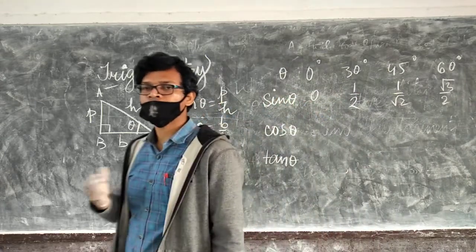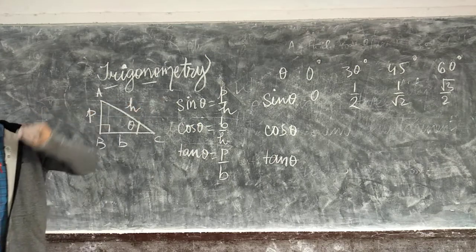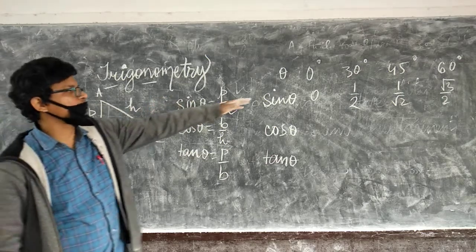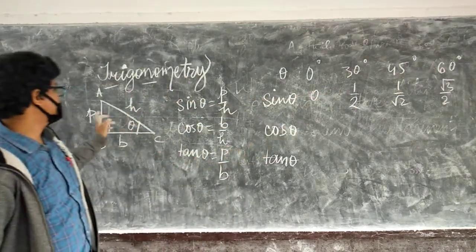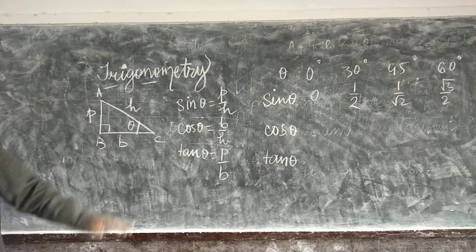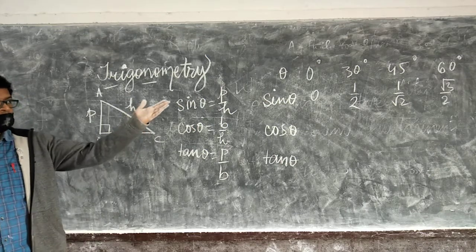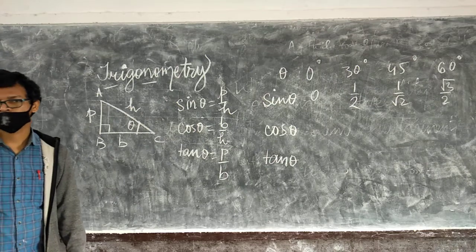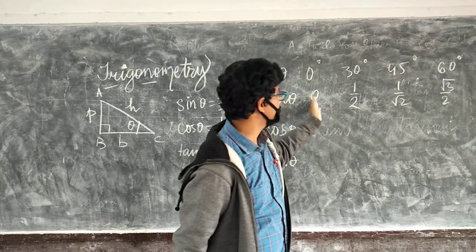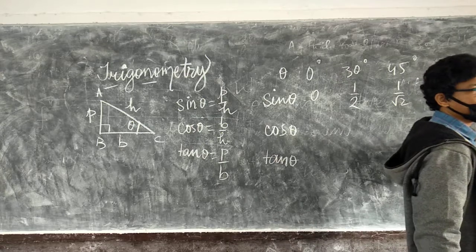That means in any right angle triangle, if the angle is 30 degree, then the ratio of P and H, perpendicular by hypotenuse, will always give you 1 by 2. If it is 45 degree, then it will always give 1 by root 2. So sin 0 is 0, sin 30 is 1 by 2, sin 45 is 1 by root 2, sin 60 is root 3 by 2, sin 90 is 1.